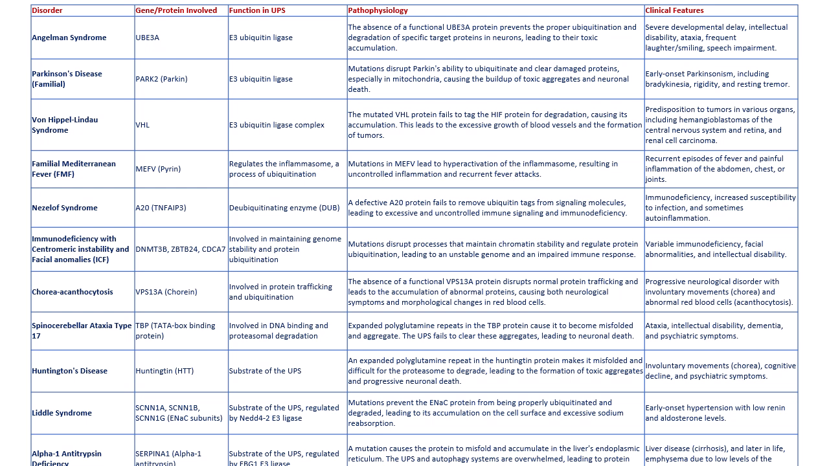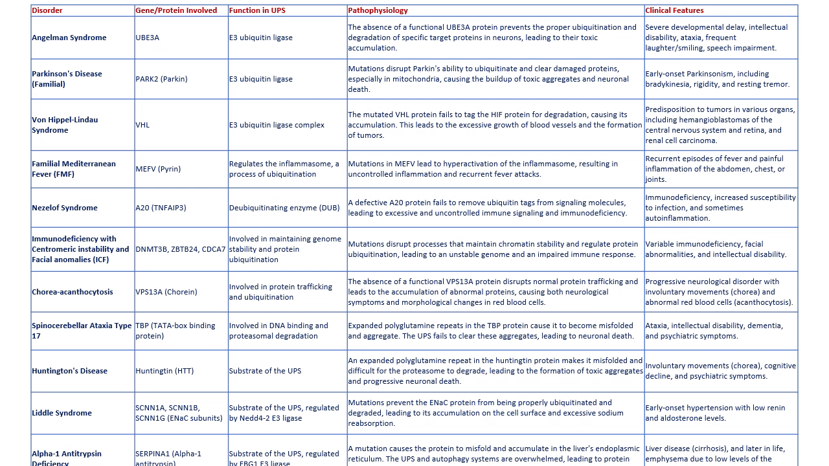Familial Parkinson's disease. Mutations in the PARK2 gene, which encodes the E3 ubiquitin ligase parkin, cause this familial form of Parkinson's. Parkin clears damaged mitochondria and proteins. When it's not working, dysfunctional mitochondria and protein aggregates, known as Lewy bodies, accumulate. This leads to the progressive death of dopaminergic neurons, causing motor symptoms like tremors and rigidity.